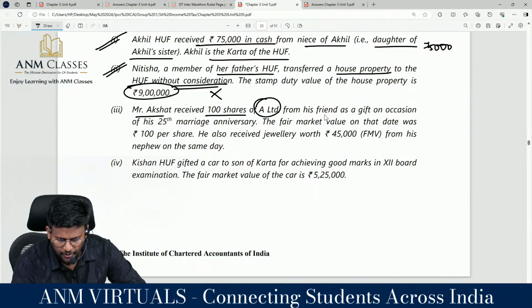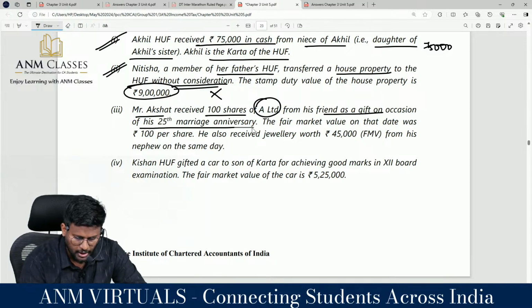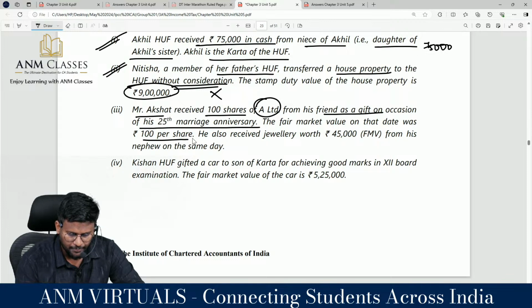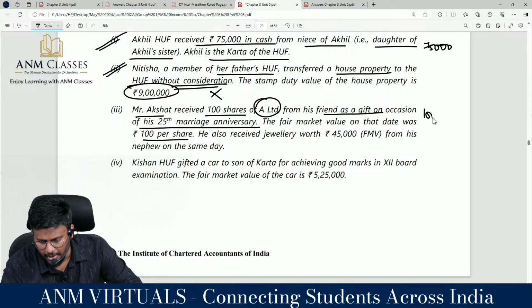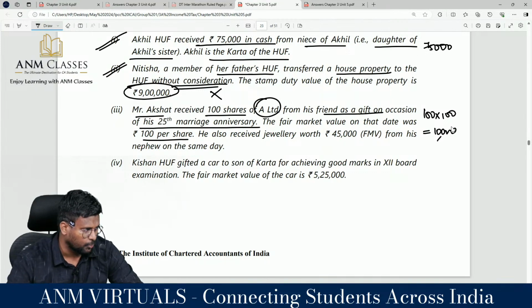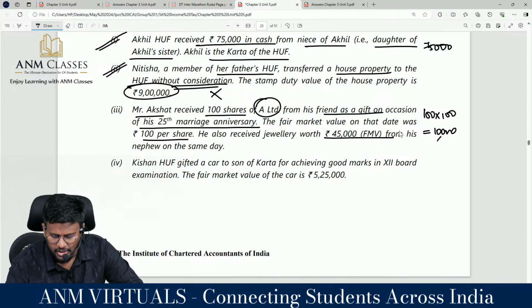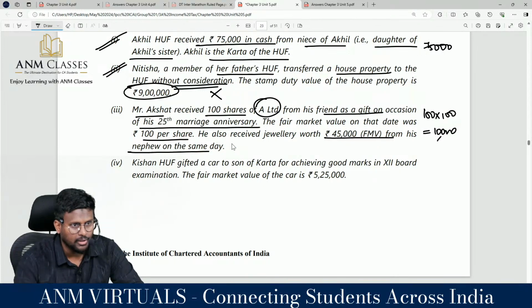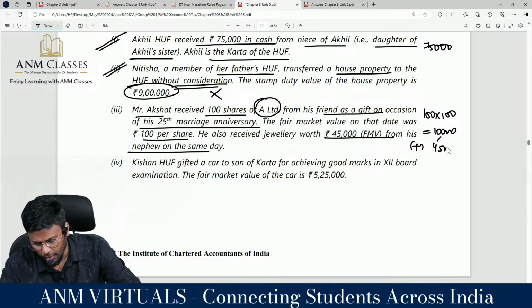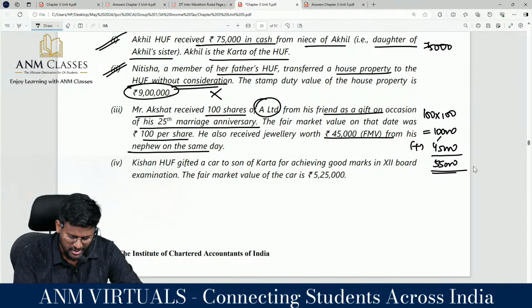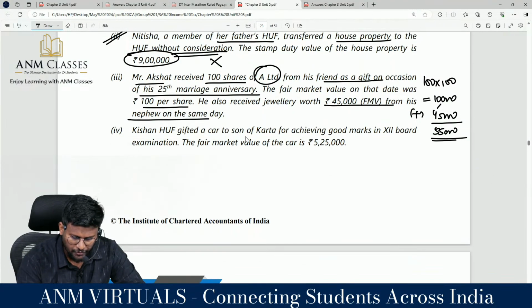of A Limited from his friend as gift on the occasion of his 25th anniversary. The fair market value on the date is how much per share? Since it has come as a gift, 100 into 100 comes to how much? 10,000. So an item worth 10,000 rupees has come free, right? He also received jewelry worth how much rupees from his nephew on the same day. Then adding 45,000 makes 55,000, right? Does the aggregate amount exceed 50,000? 55,000 is. Kishan HUF gifted a car.